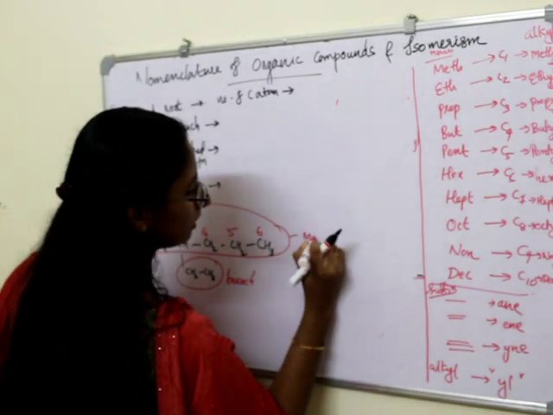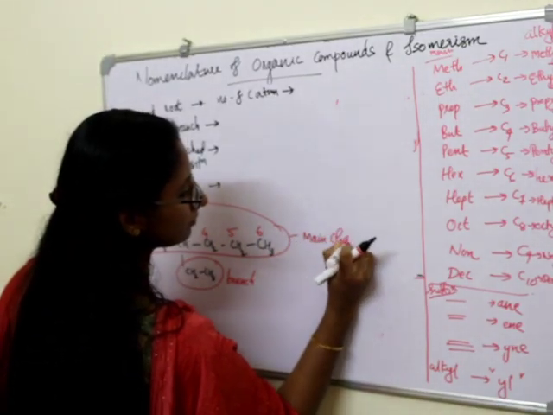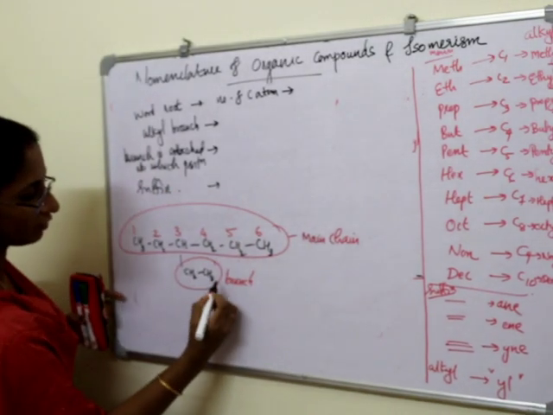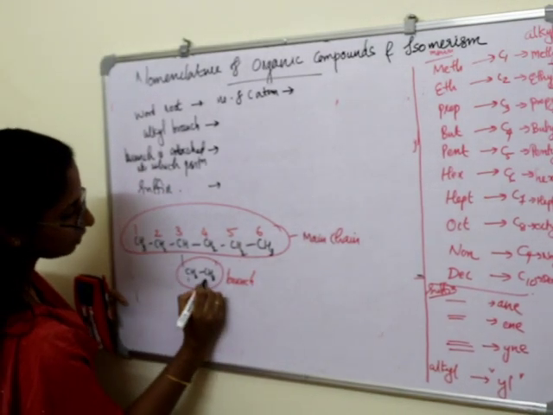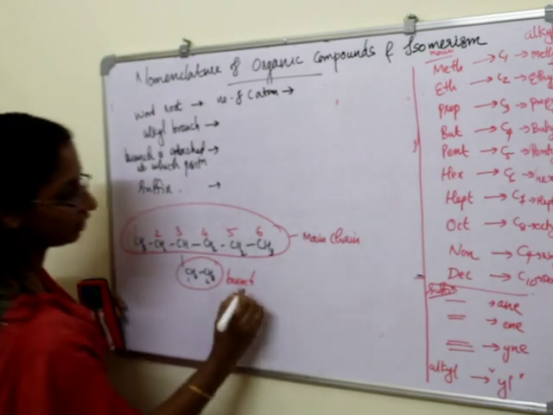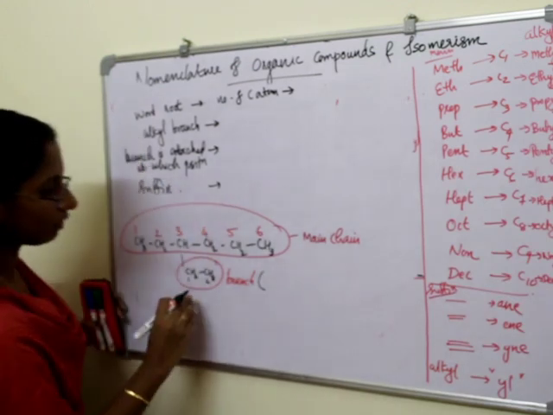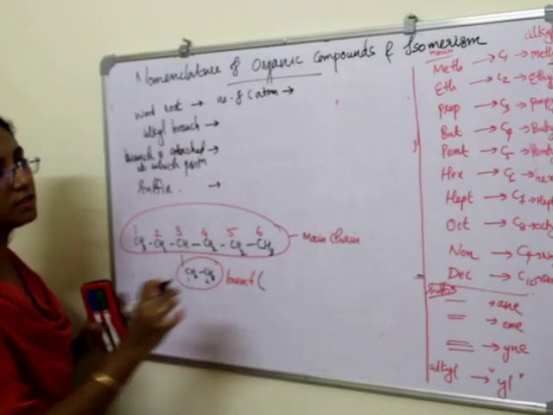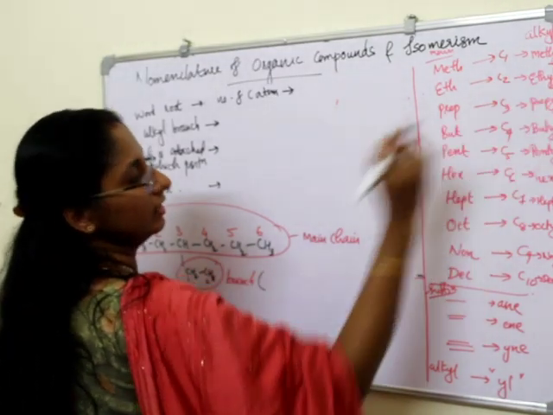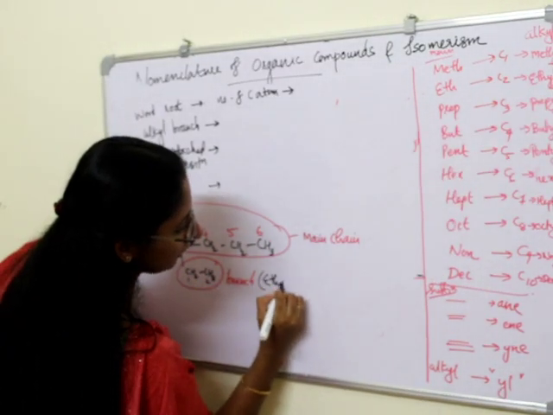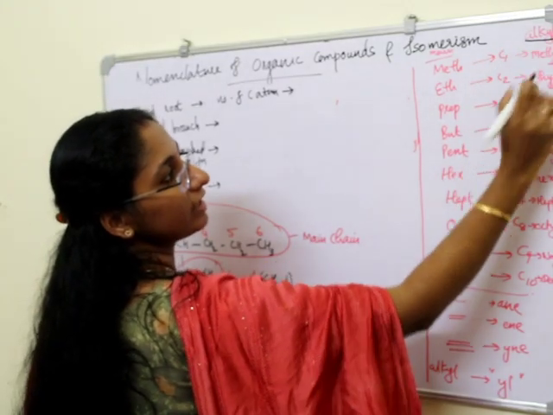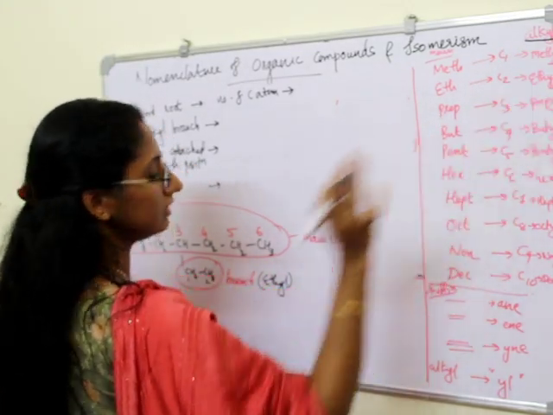For this branch, we will have 1, 2 carbon atoms. So what will be the name of this branch? When there are only 2 carbon atoms, we want to take ethyl. Ethyl, right? For a 2 carbon atom alkyl branch, we want to name it ethyl.